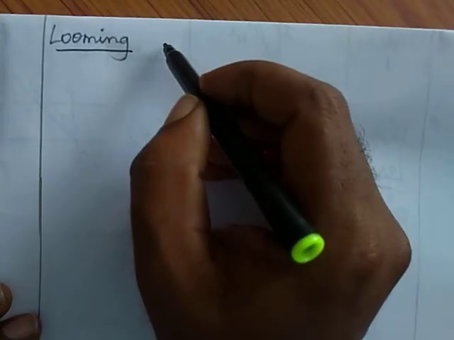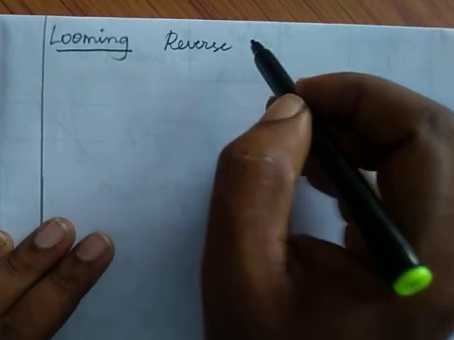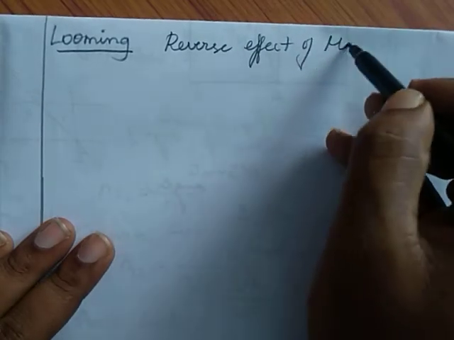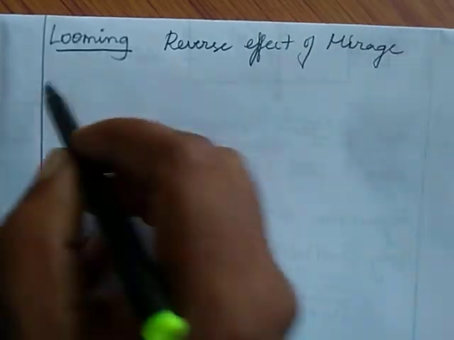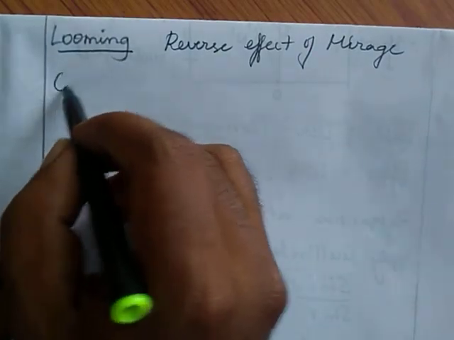Then the next effect, that is looming. Looming is a reverse effect of mirage. This will appear in cold places.